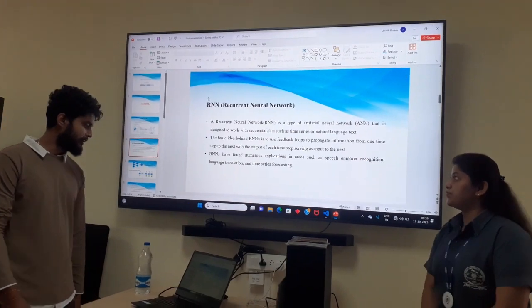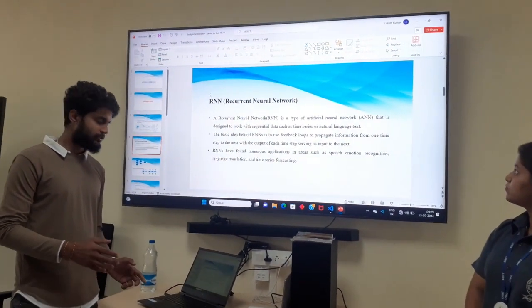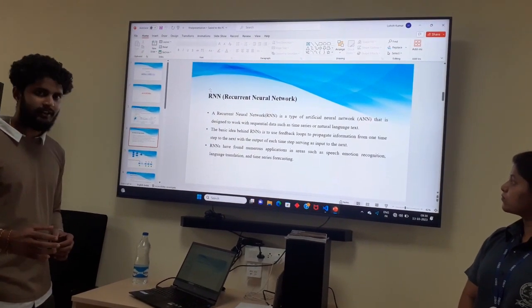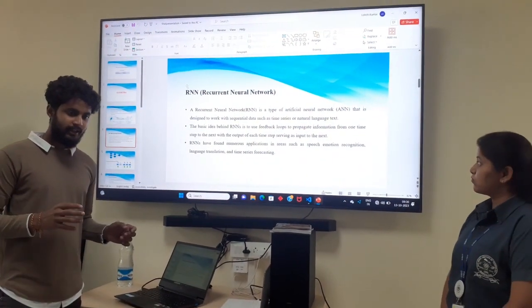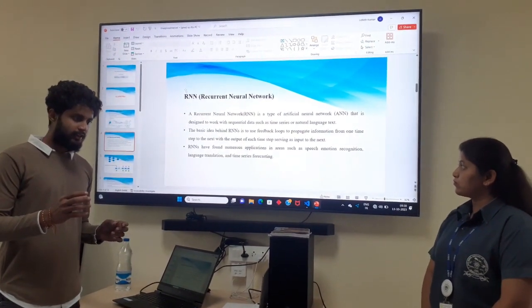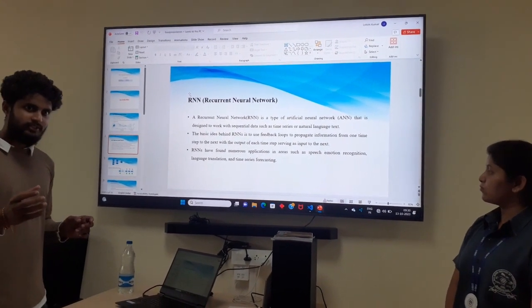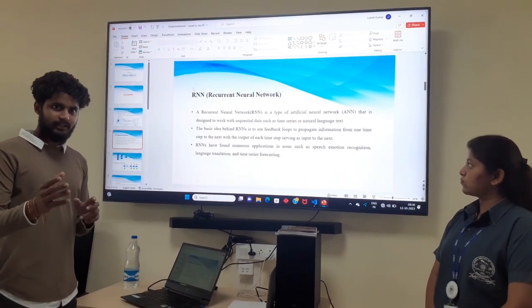Next algorithm is RNN, which is a type of ANN, where it works based on sequential data such as time series and natural language text. The basic idea is that it uses a feedback loop, which takes the output of a previous layer as an input to the next layer.